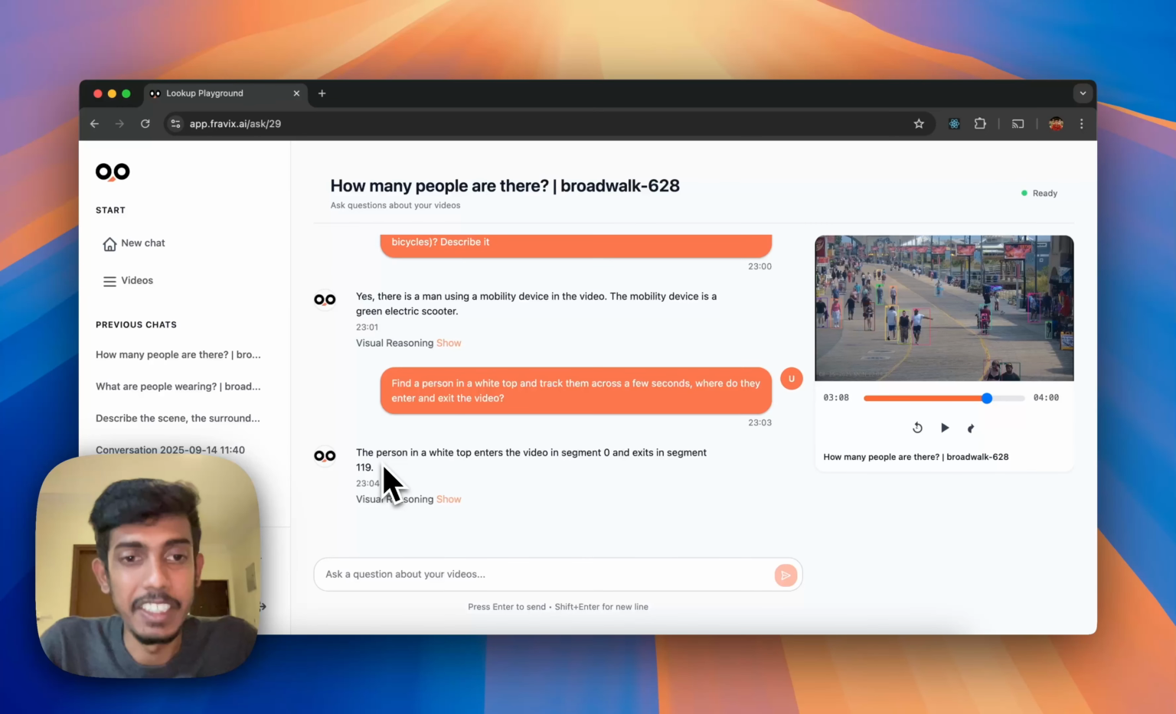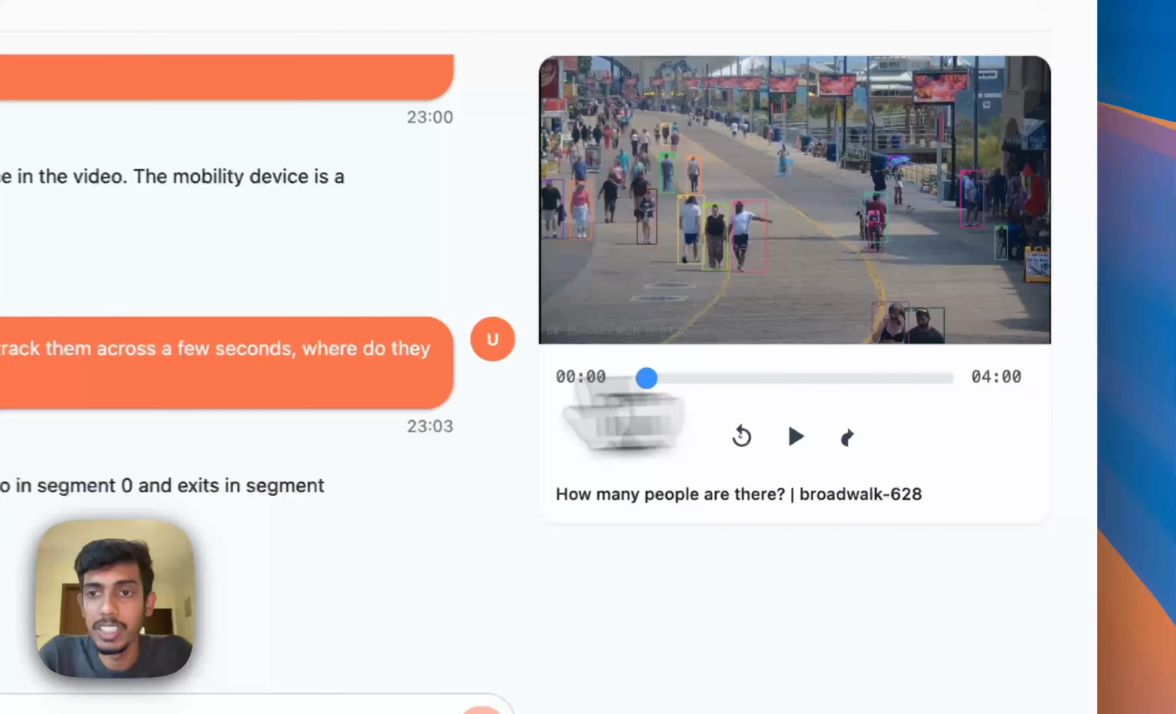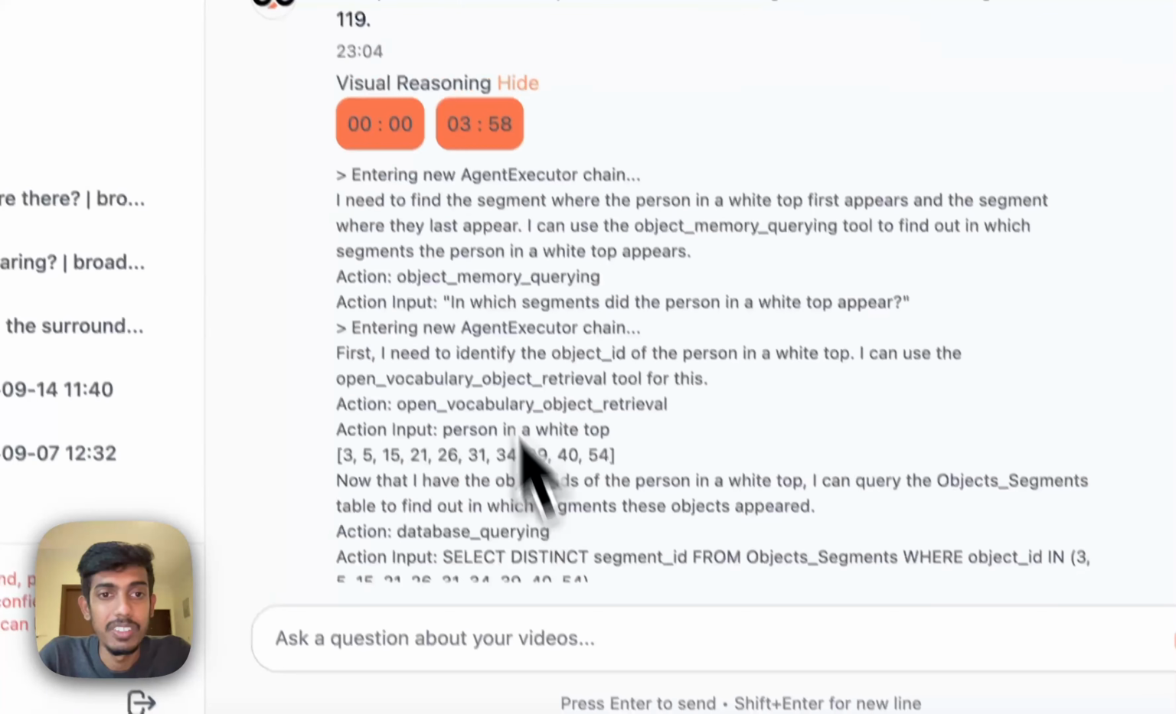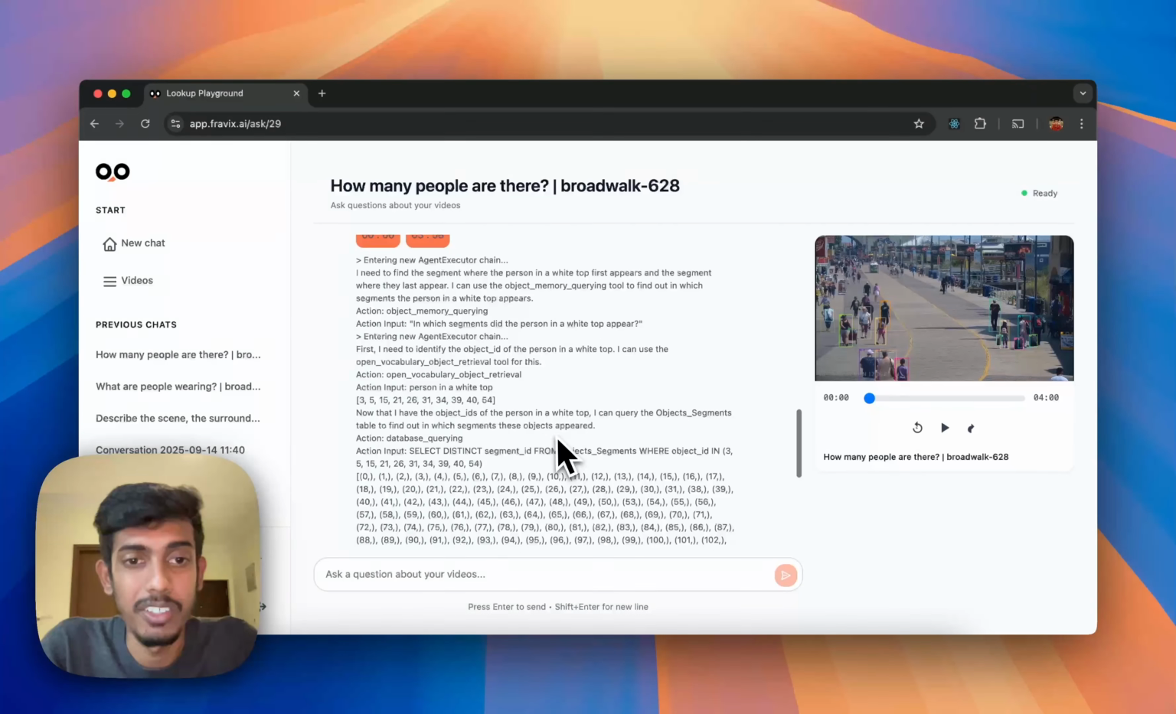The answer has appeared. The agent says the person in a white top enters at segment 0 and exits at segment 119. Segment 0 is the first segment that we see. I see that there's a person appearing in this video. That's good. We could also see when they exit. That's at 3:58. That's good.